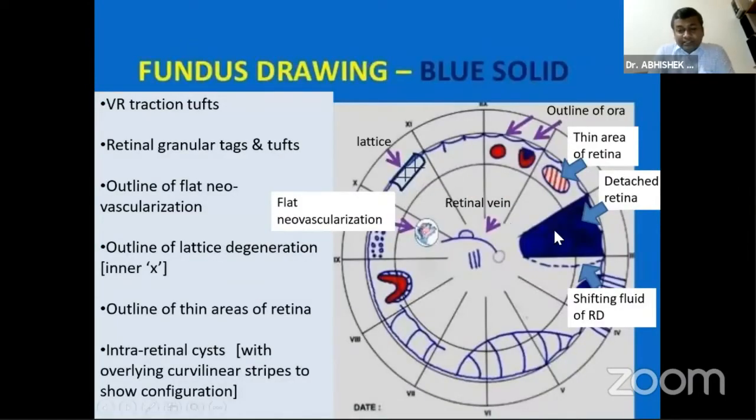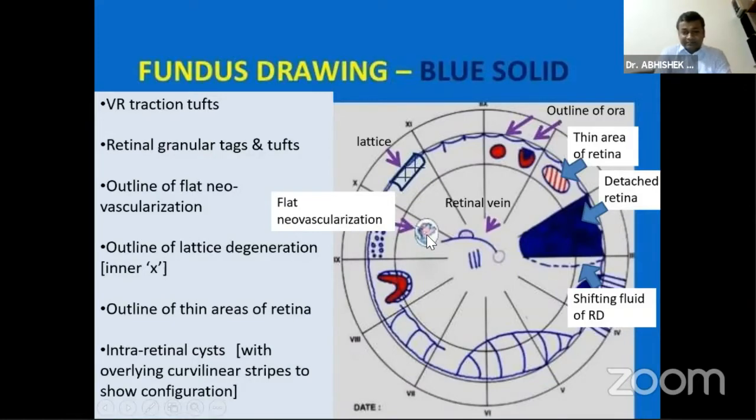Now coming to blue solid, the retinal detachment can be drawn in whichever quadrant it is, and it is drawn in solid blue. If it is an exudative detachment, then we can denote the shifting fluid with discontinuous lines. And the lattice is drawn with blue hatchings with the blue boundaries. And the flat neovascularization can be drawn as this region.